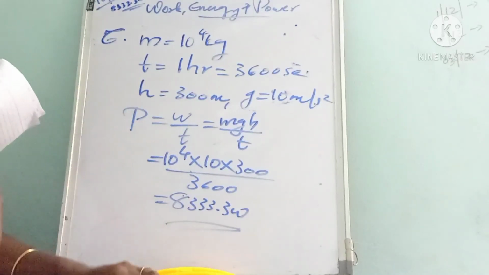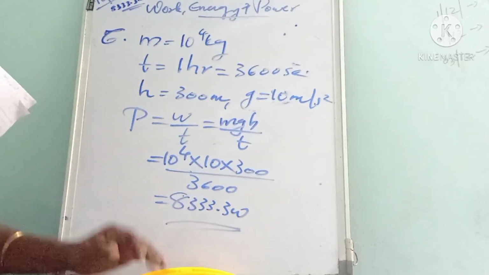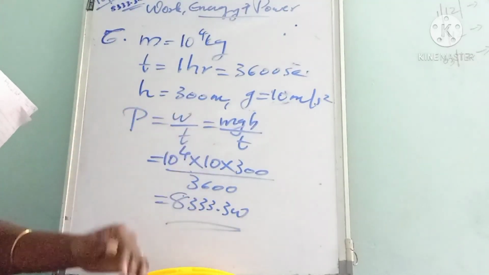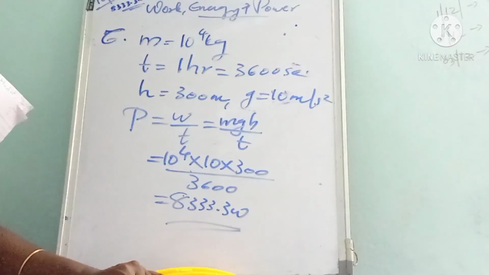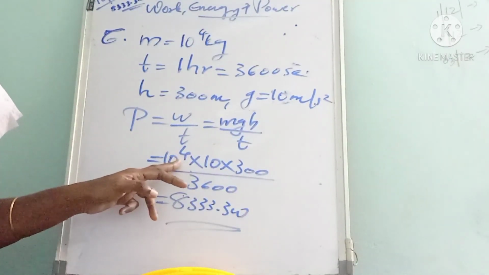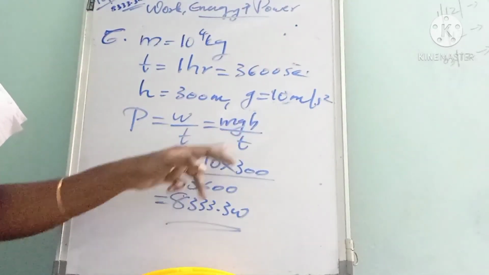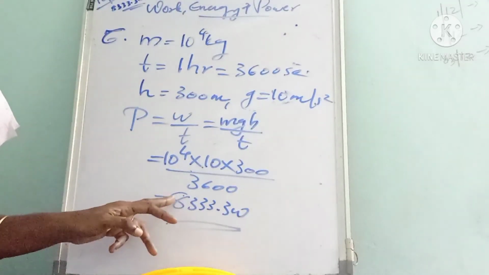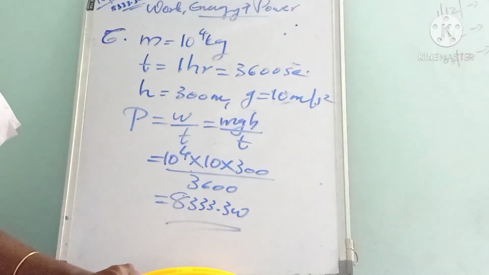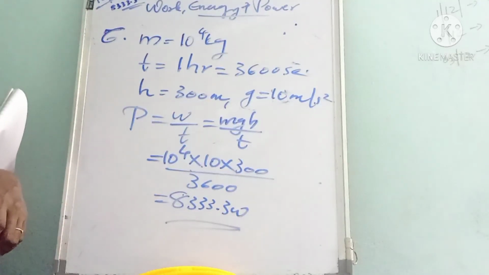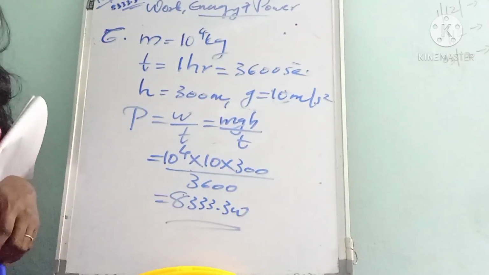All of you know the equation for power, P equals W by t. Here the work done to lift the coal is converted into what? Potential energy, mgh. So mgh divided by time t. So m is 10 power 4, g is 10 and height is 300, divided by time 3600 second. By simplifying this, we will get the value of power of the engine as 8333.3 watt. Okay, children, all of you got it?